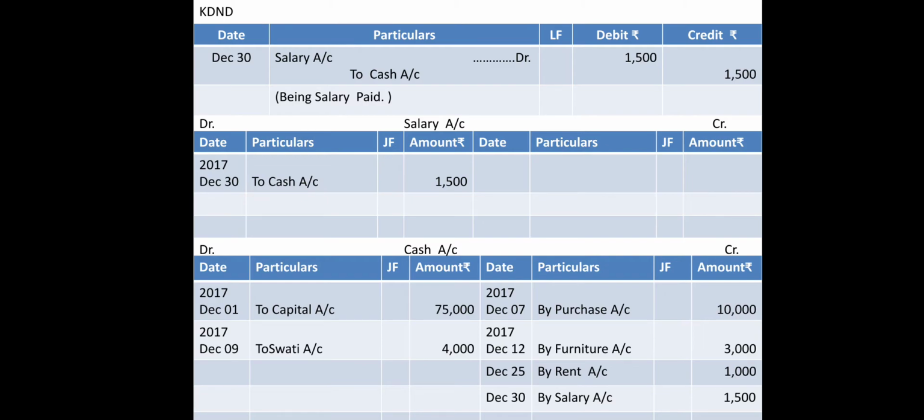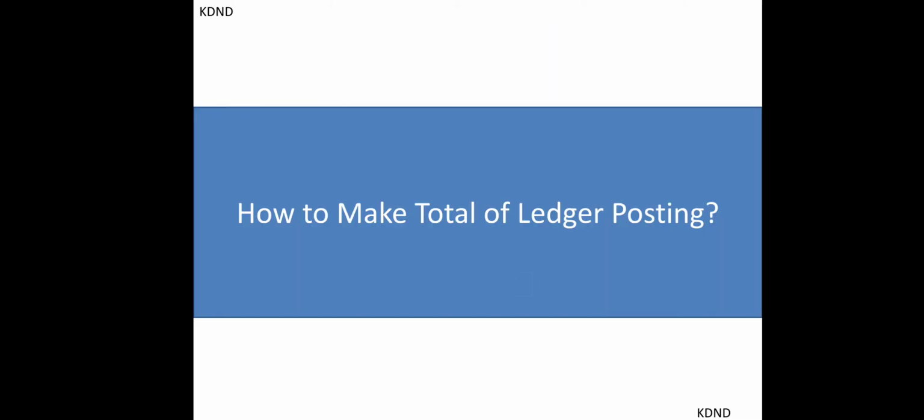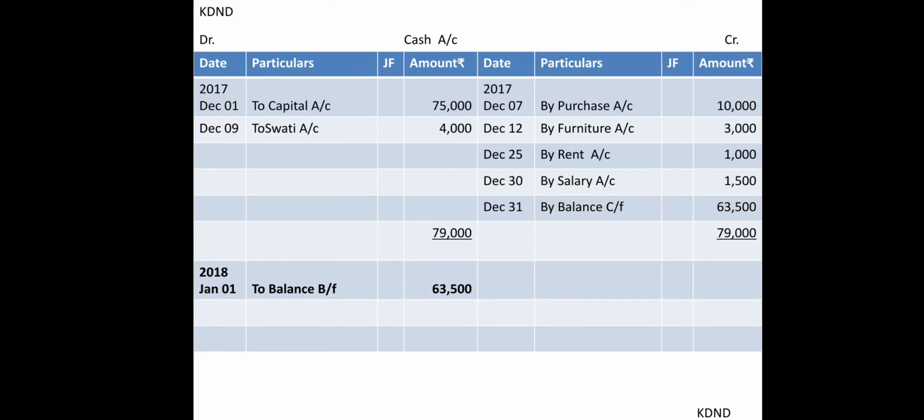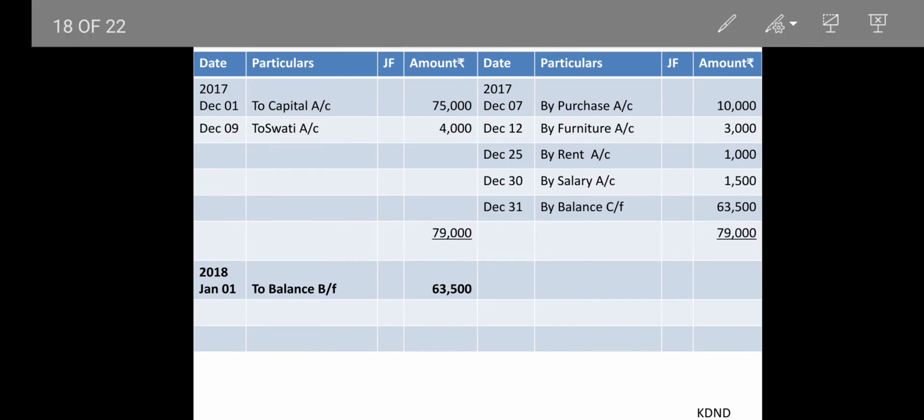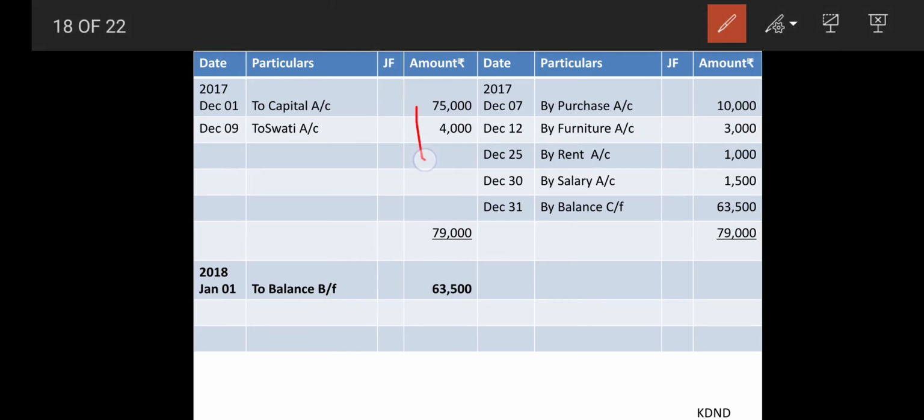Now when your transactions are complete, we have to make the total of that. So how to make the total and balancing of ledger posting? Somewhat like this scenario in your cash account will be there. You will be having 2 entries on the debit side and a total of 4 entries on the credit side. You can observe this when you are doing parallel sums, so you can understand, right? So better you people complete all these things, and then you can check this out.